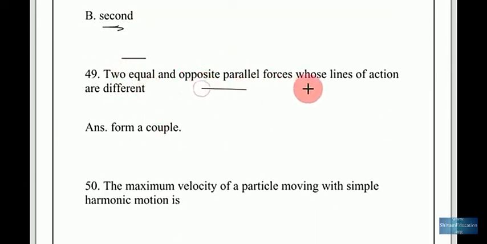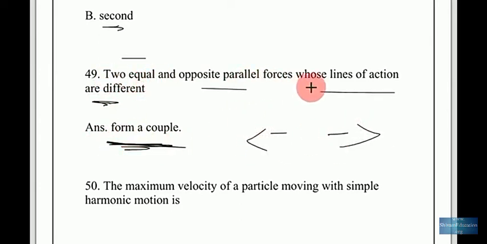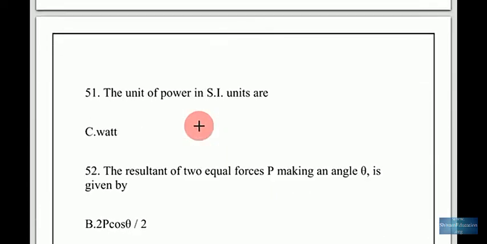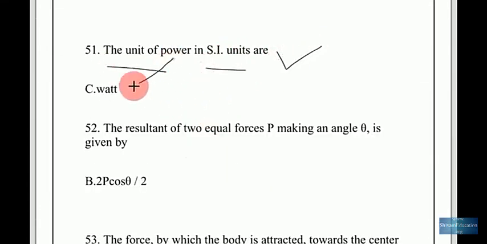Two equal and opposite parallel forces whose lines of action are different form a couple. The maximum velocity of a particle moving with simple harmonic motion is omega r. The unit of power in SI units is watt.